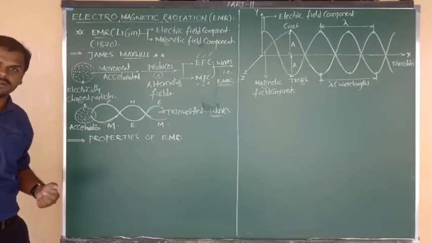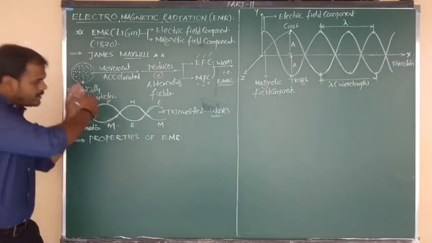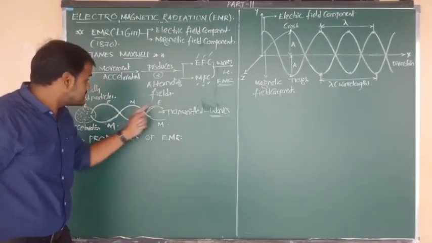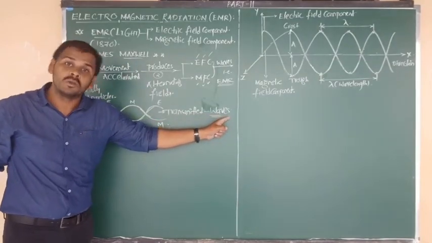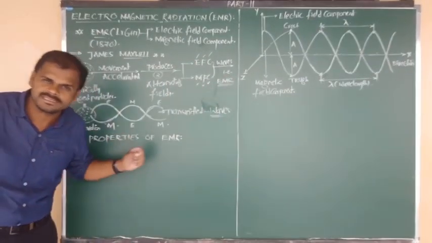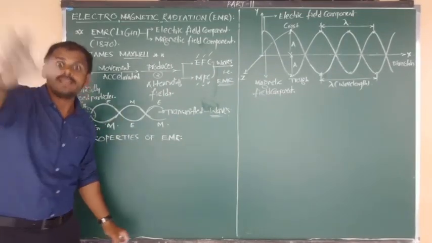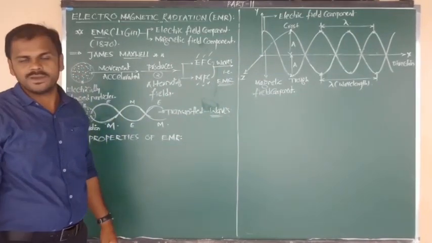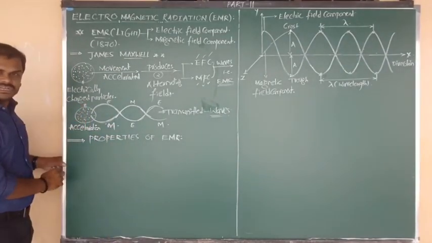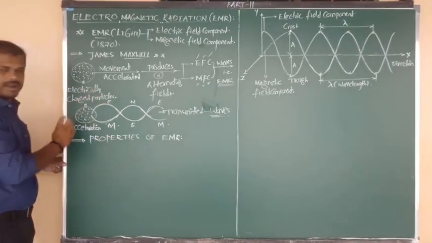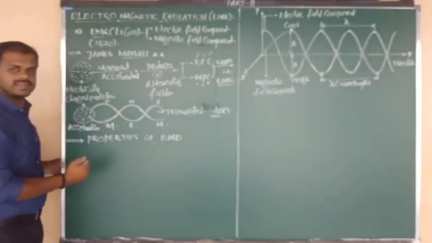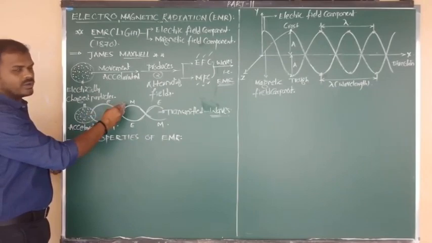So in that manner, such alternate electric and magnetic fields, produced by the acceleration of charged particles, are transmitted in the form of waves. Such waves are known as electromagnetic radiations. I hope you understand the definition. Once again I will repeat it because it is very important. Due to acceleration of electrically charged particles, two alternating fields are produced, one electric and one magnetic.